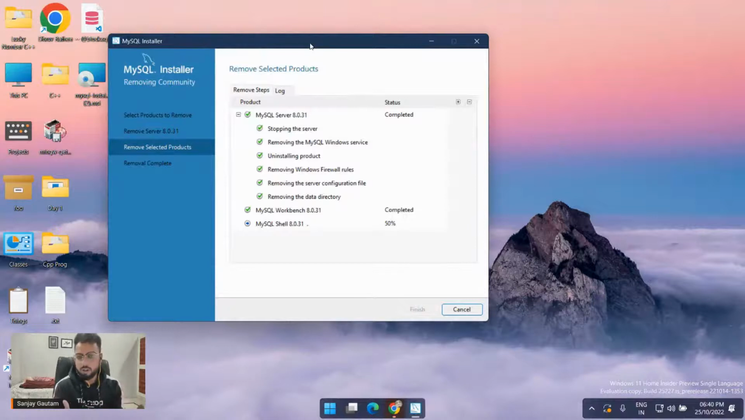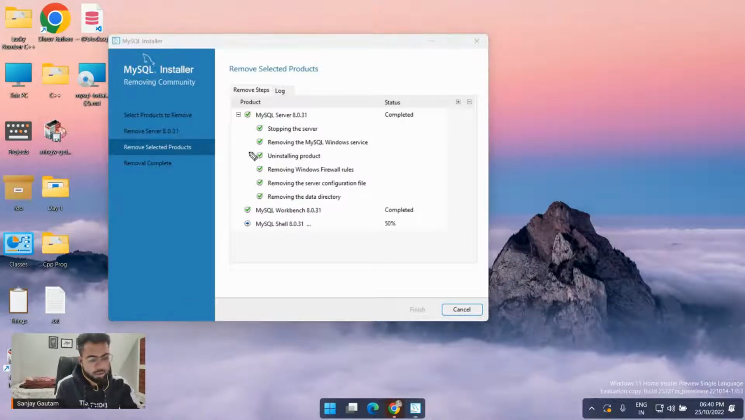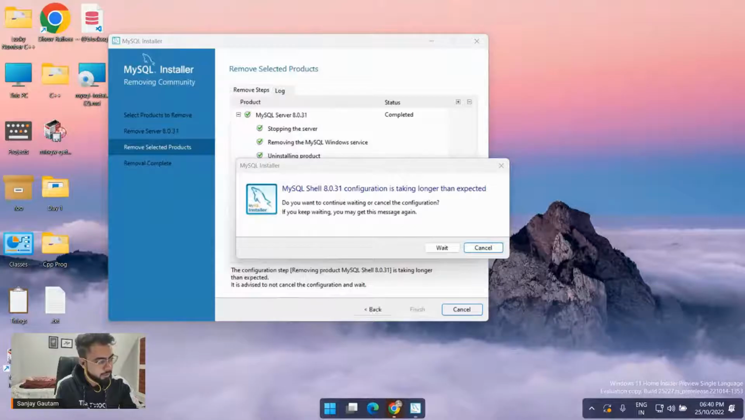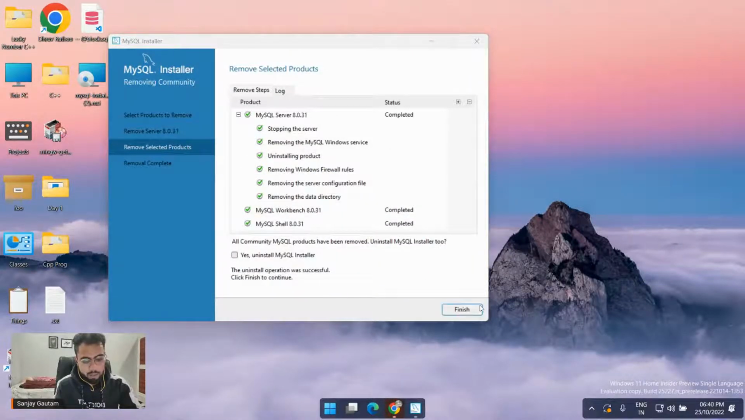So what is this installer? MySQL will basically give you multiple products. One is a database, then a software to use your database, and also a shell that will help us use the databases and all. Right now I have already installed these three things. This is the database here. So wait here a little bit, and that's all.